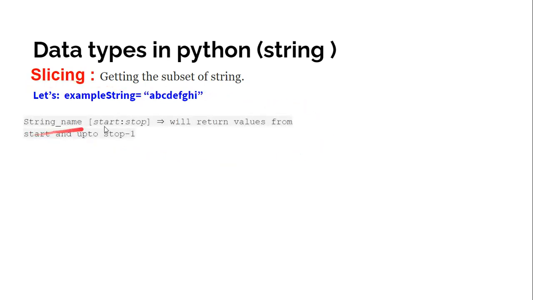Now this is the rule of slicing in Python. Note, try to understand this very carefully, because this slicing, indexing, and next we are going to learn stepping.